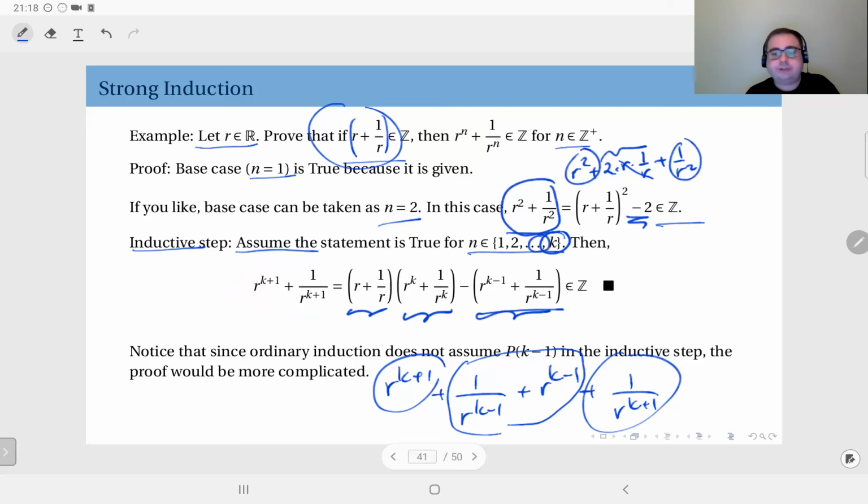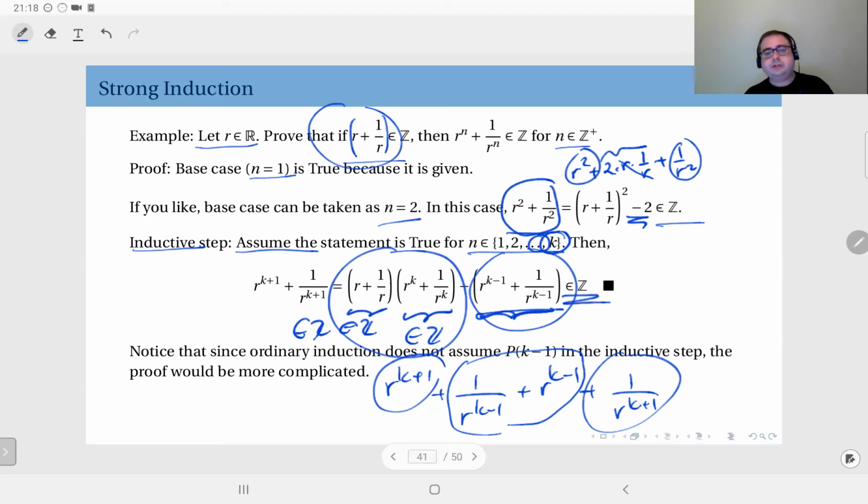K minus 1 is here. Therefore, this expression is assumed to be an integer in the inductive step. You see, this is an integer. This is an integer. Their product must be an integer. And this here is assumed to be an integer. The difference between the two integers is clearly an integer.